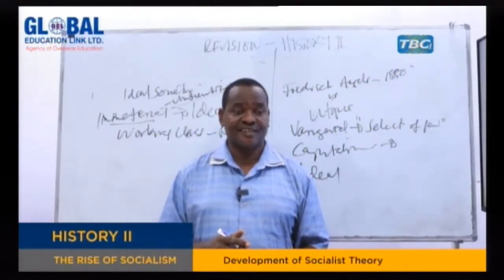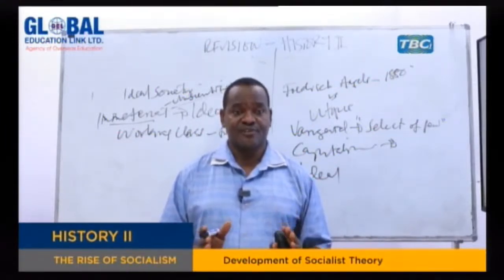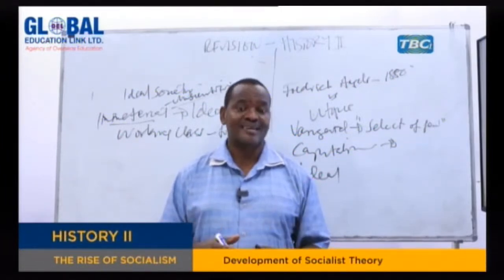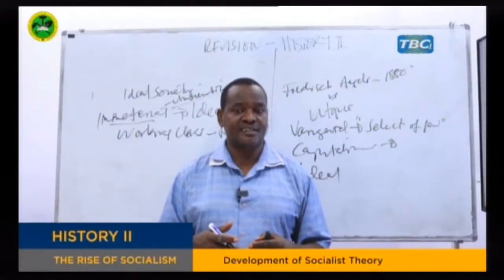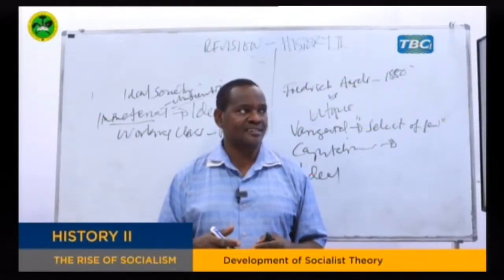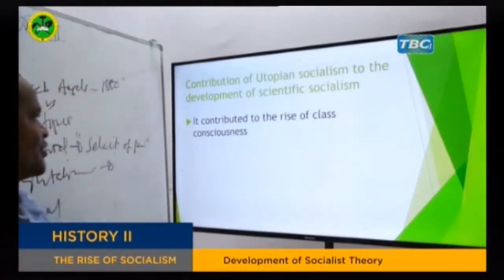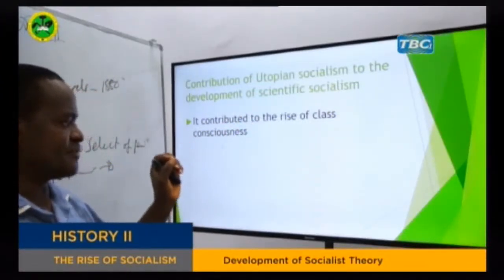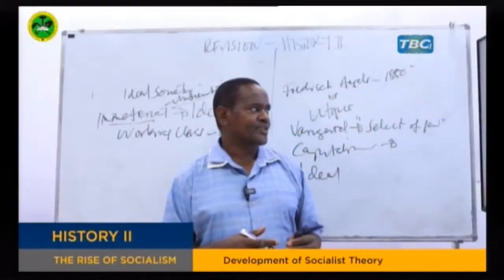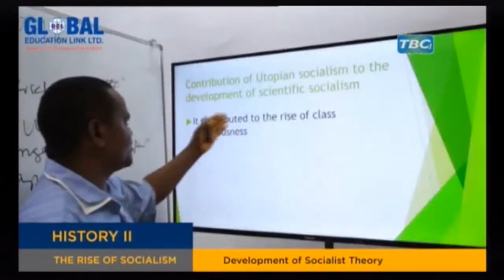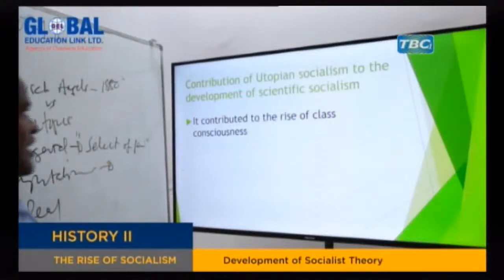People became conscious that we are exploited, even though they didn't know exactly how to overcome that exploitation. But at least deep from their hearts they knew we were exploited. And how did they come to know that they were exploited? It is because of the contribution given by utopian socialism. So it was simple for the scientific socialists. When they came, it was very simple for them at least to continue where the utopian socialists had ended.